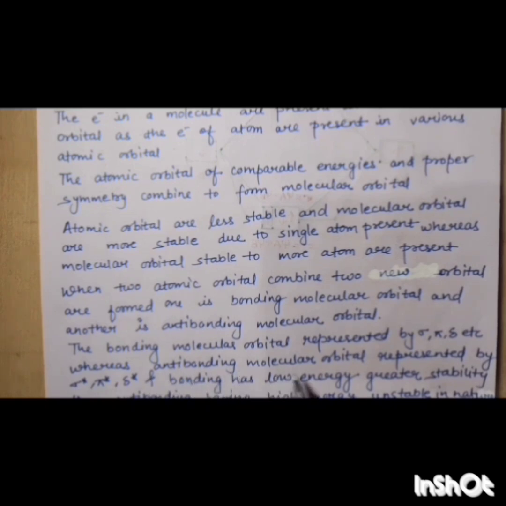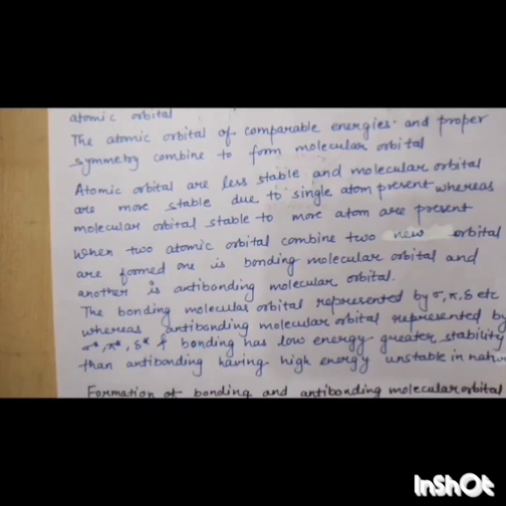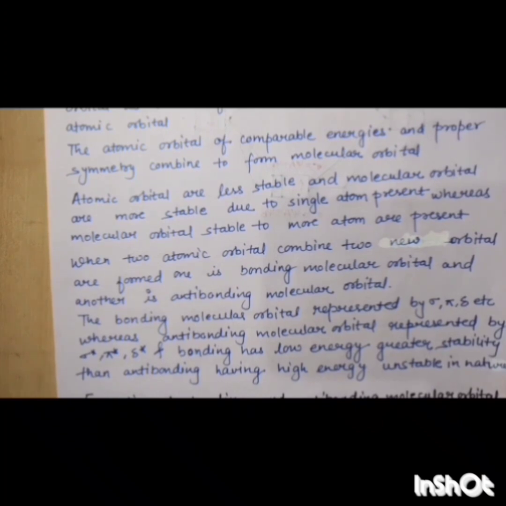The bonding molecular orbital is represented by sigma, pi, delta, etc., whereas the anti-bonding molecular orbital is represented by sigma star, pi star, delta star. Bonding has low energy and greater stability, and anti-bonding has high energy and is unstable in nature. So these are a few points of molecular orbital theory.